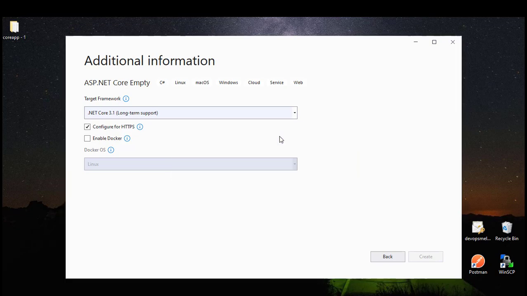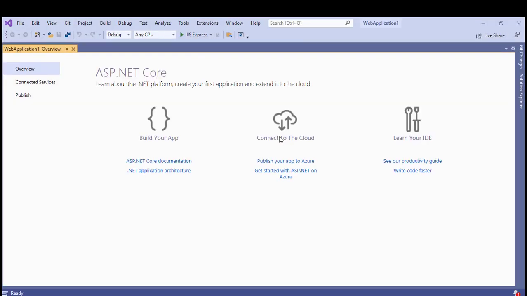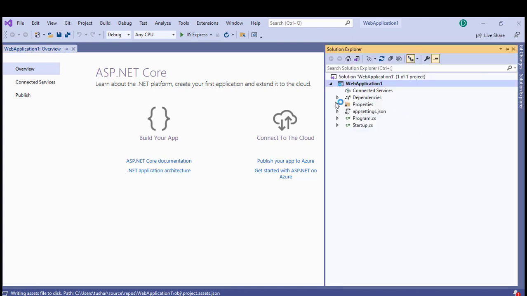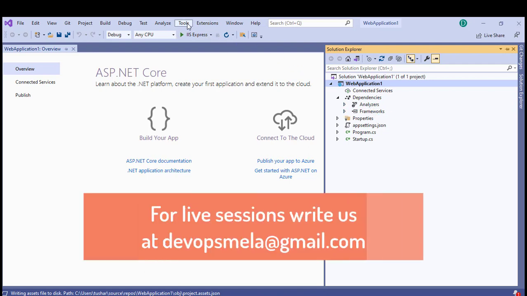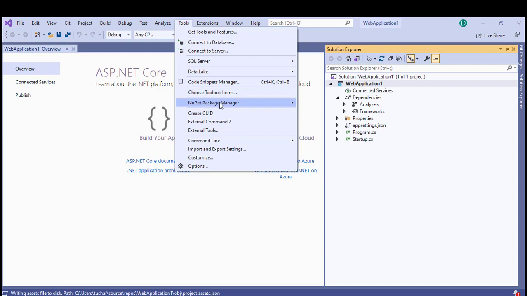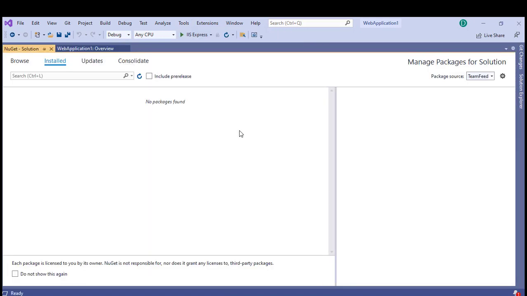and inside this .NET application I'll be using my feed which we have set up earlier in Visual Studio. Okay, let's go back to the solution file. If you go to the dependencies, we don't have anything right now over here. Now I'll go to tools, NuGet package solution. Now the source, if you see, we are getting the source from team feed. If I go in browse, we'll get all the packages in this source, in this private source that we have. It's loading right now. Let's wait.